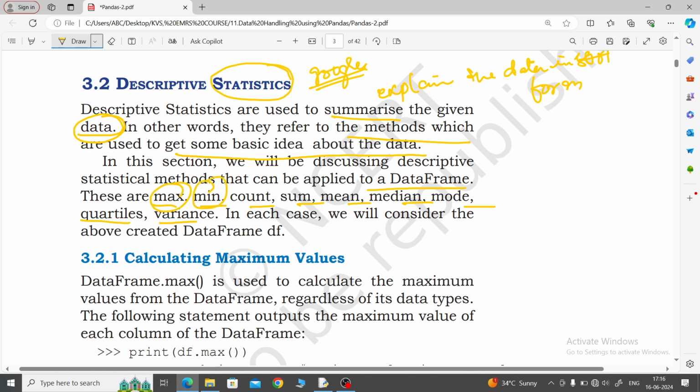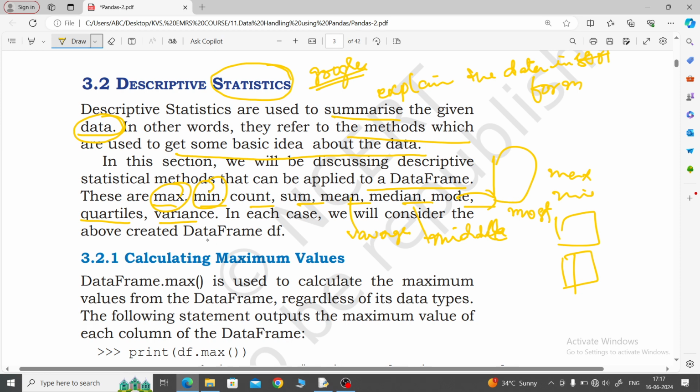These functions are used in maths also, remember that. Through these, we will find out which one is the max value, which is the mean value, and when you count it, the total data will come. Sum gives the total of a particular column or row. Mean means average. Median is the middle value of the data. Mode is the most repeated number, it will display that. This is how they describe the data.